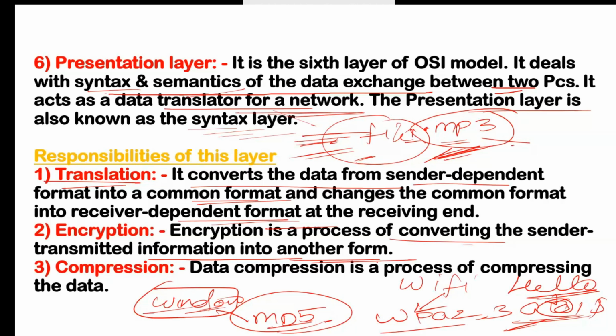Compression. Data compression is a process of compressing the data. It will compress the data. We have some utilities available like in Windows. We have zip format, we have RAR format. In Linux, we have bzip2, gzip, and xz. That is compression. And by that compression tool, your data will be compressed and the size will be decreased. Suppose your data has 5 GB of size, that will be decreased accordingly